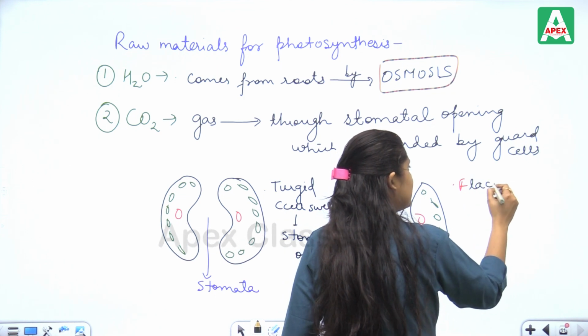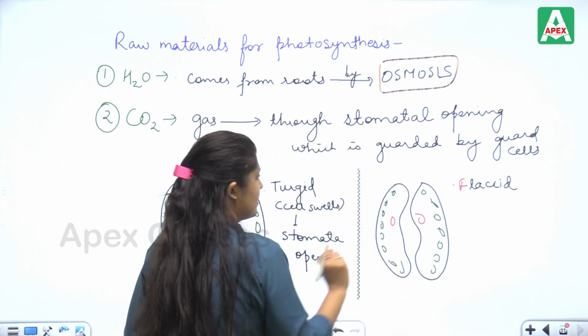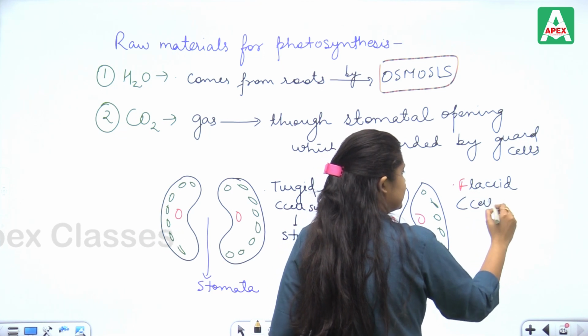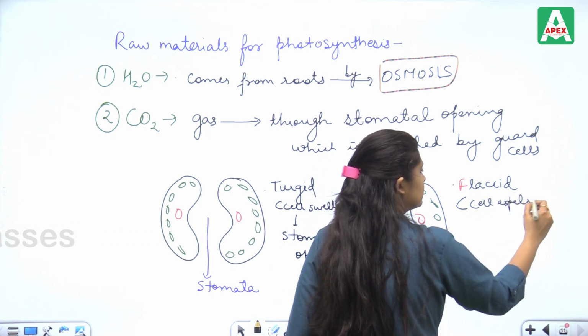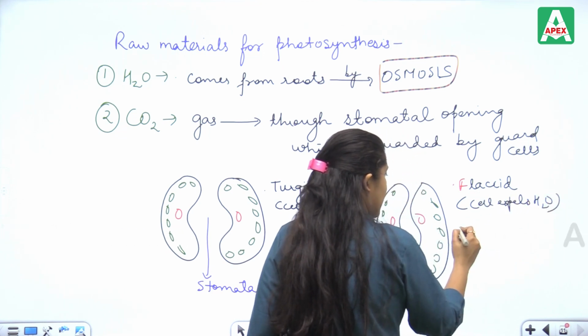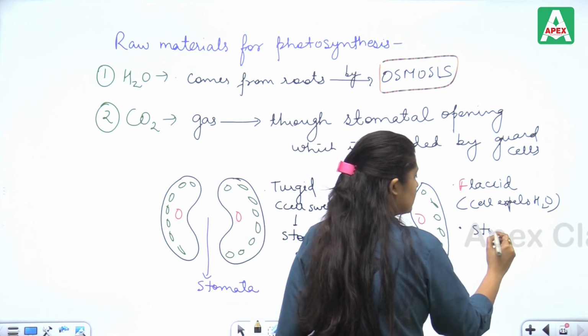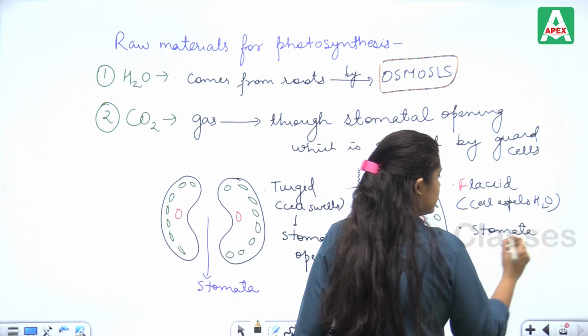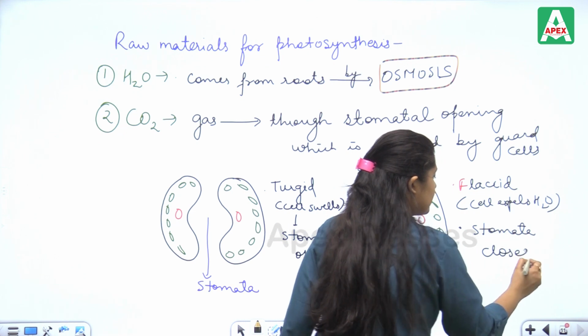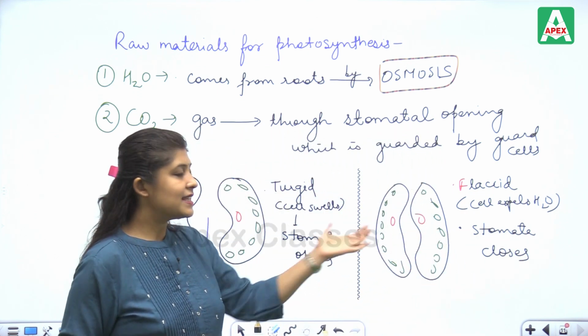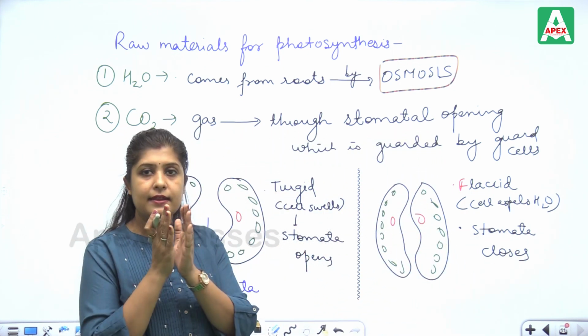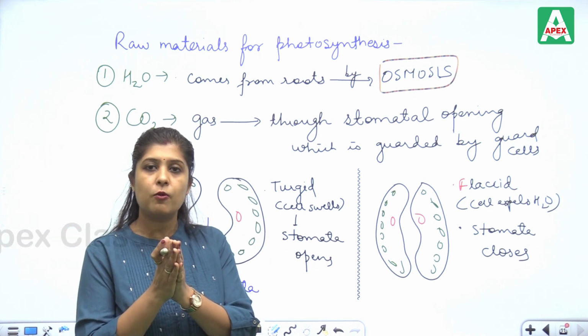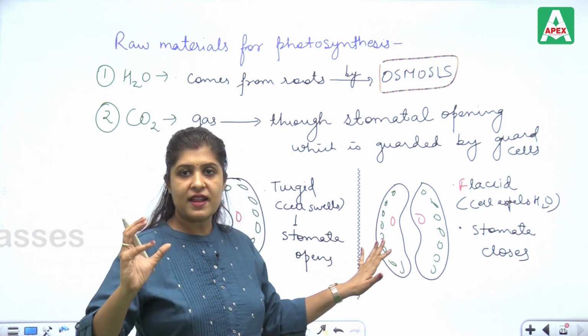The condition will be flaccid. The cell expels water and the stomata closes. The guard cells become flaccid. It closes the stomatal opening and they become almost flattened.